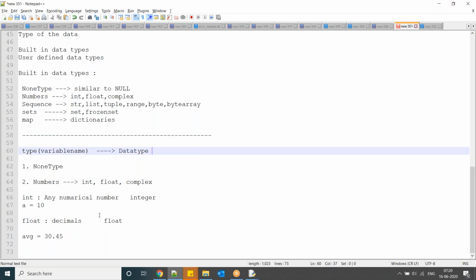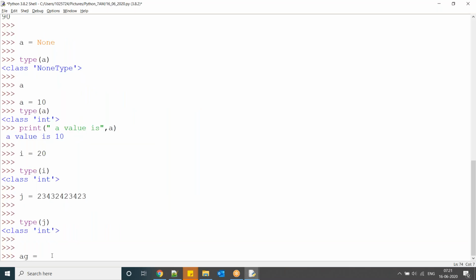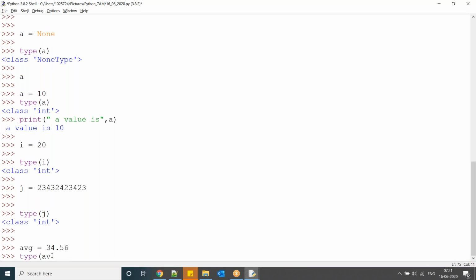So float contains a decimal part. If the value contains a decimal, that comes under the float data type. As I said, in Python you don't need to specify the data type. Based on the value which you are assigning to a variable, it is going to take the respective data type. Now observe here, average equal to 34.56.